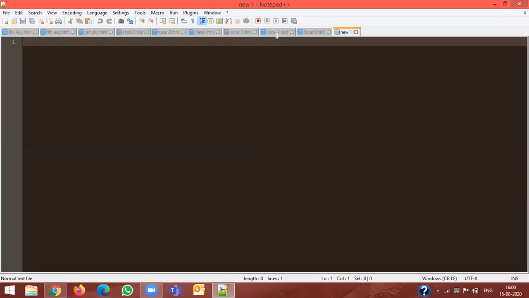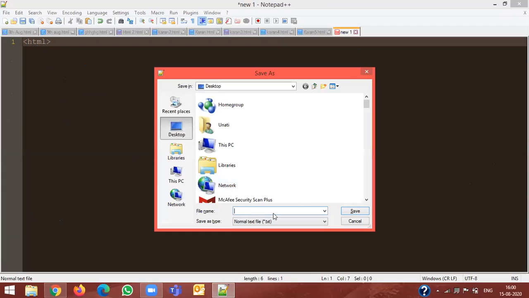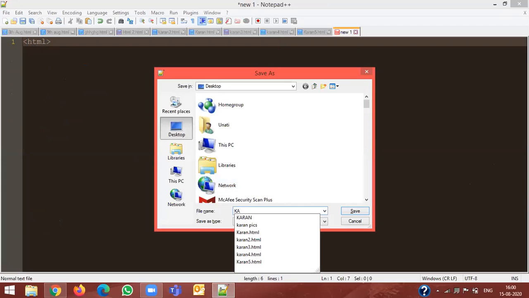Okay, so everyone, let's revise the tags. We will have HTML tag, then we'll have head tag. Krish, you have to start typing. Sagarika, you have to start typing.